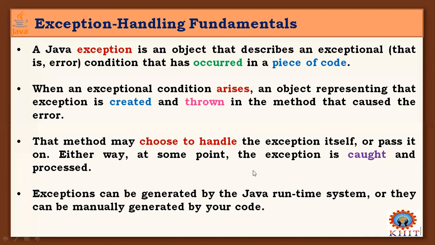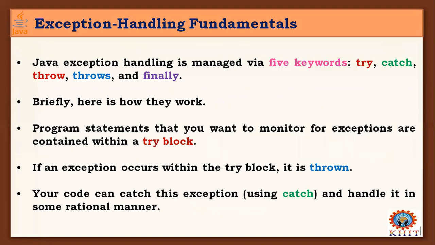Exceptions can be generated by the Java runtime system, or they can be manually generated by your code. These exceptions we can handle at runtime only, right? And these exceptions are managed via 5 keywords in this mechanism. Those are try, catch, throw, throws, and finally.